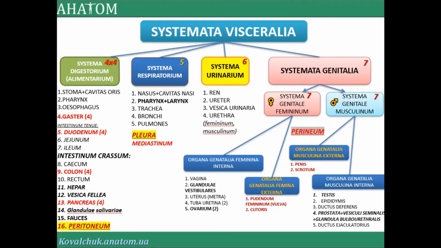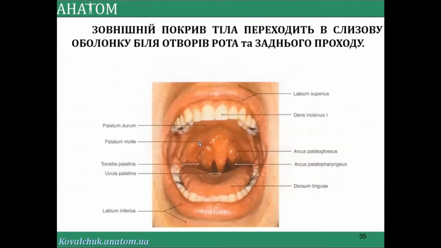What does it mean, fauces? Who remembers? It's a region, a border between the oral cavity and oropharynx. For vision, I will find a variant here. This one, this is the line here, near the uvula, if you remember, palatum molle in the finish. Here it will be fauces.